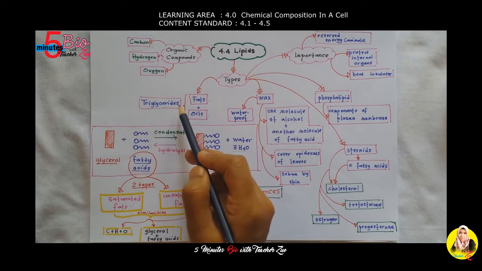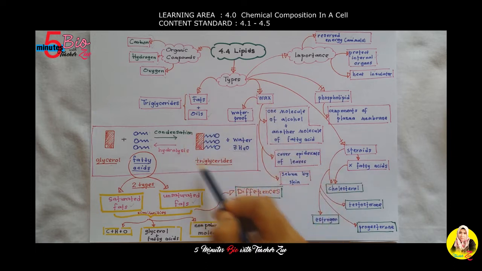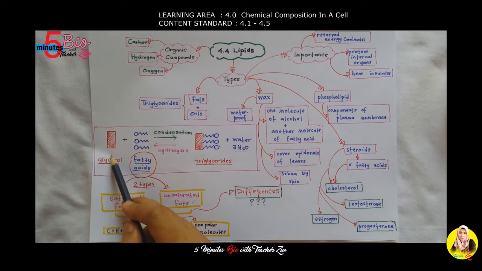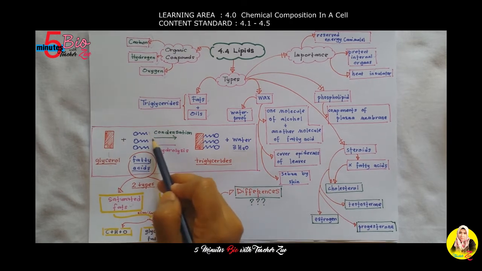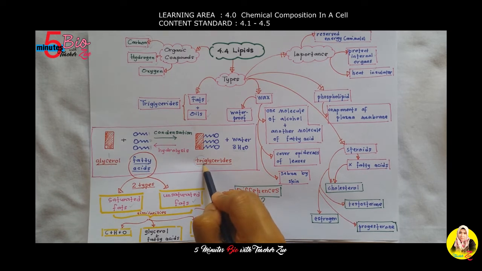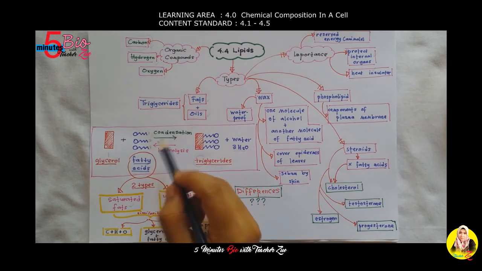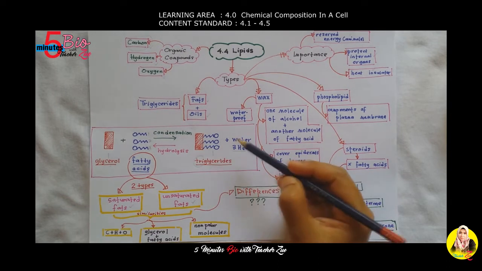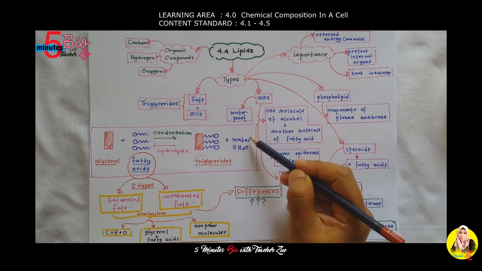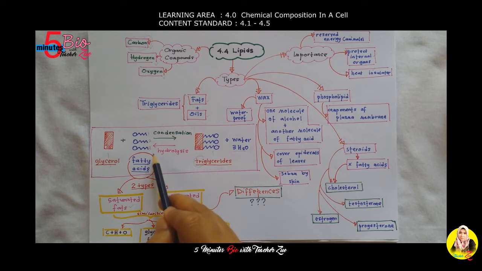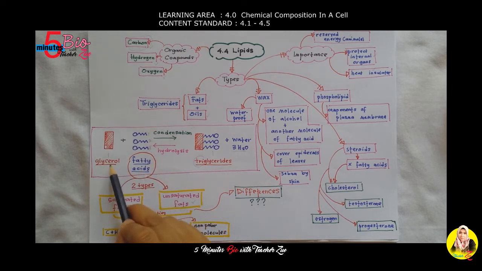Okay, what is a triglyceride? This is the molecule of triglyceride, formed from one molecule of glycerol and 3 molecules of fatty acids. That's why we call it tri: 1, 2, 3. By condensation, we form 1 molecule of triglyceride and 3 molecules of water. Triglyceride, when we add water, can be hydrolyzed back into fatty acids and glycerol.